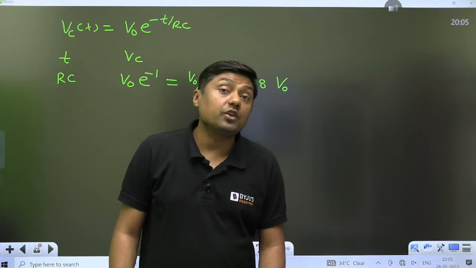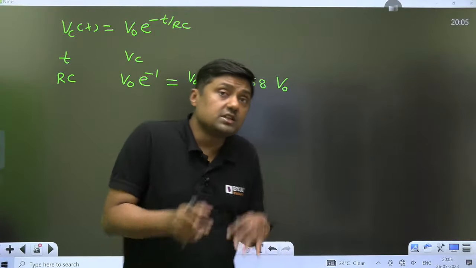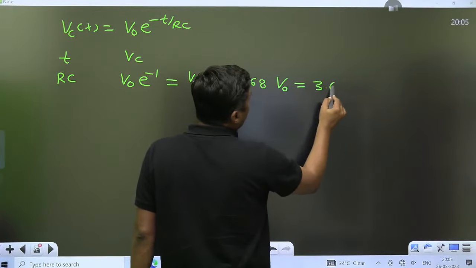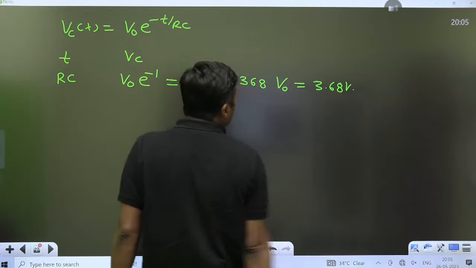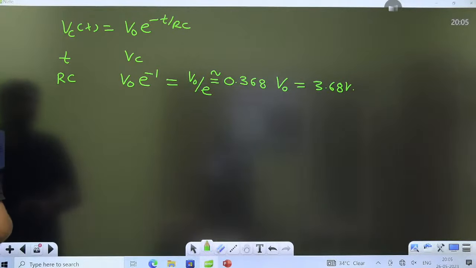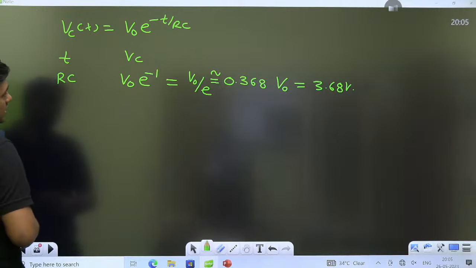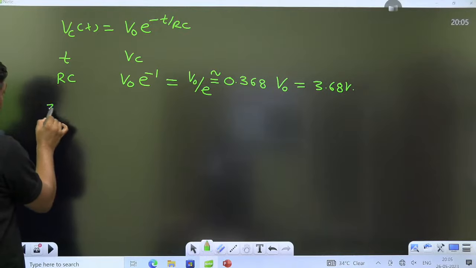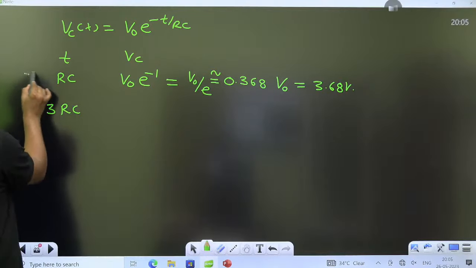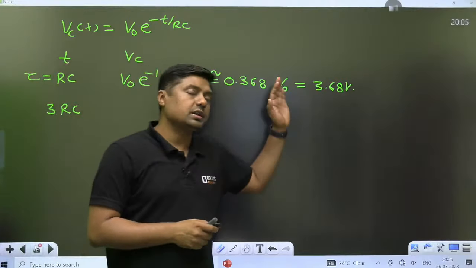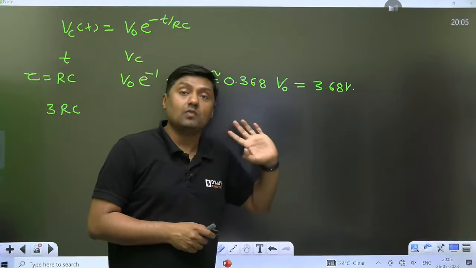0.368 times V naught, the initial voltage. If it is 10 volt, then it will become 3.68 volt, when we use V naught equal to 10 volt. That is at one time constant. In one time constant, it will reduce to 36.8% of the initial value.